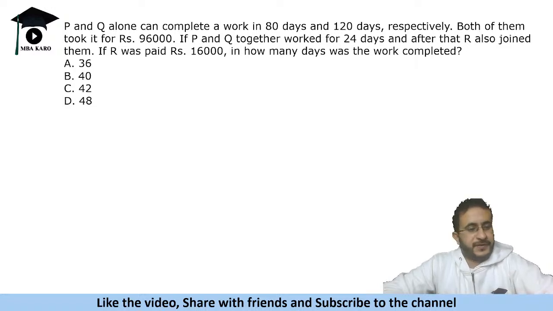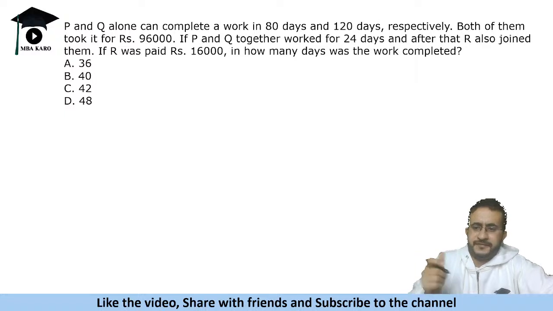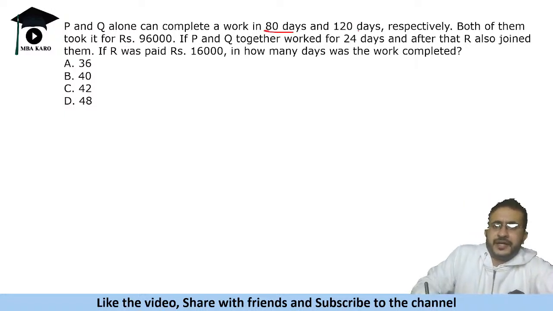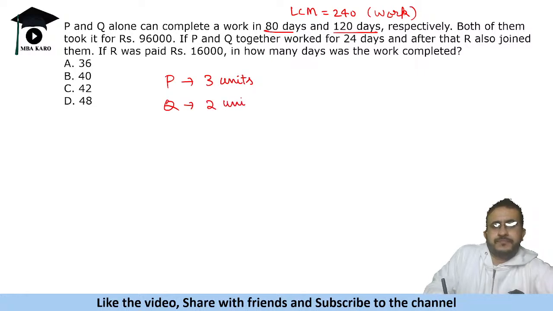So whenever you have time and work questions, the thing that we do is we take the LCM of the time taken by people to denote the amount of work. So 80 days and 120 days. So LCM is 240, right? So this means that total work is 240. Now P will do 3 units and Q is doing 2 units.